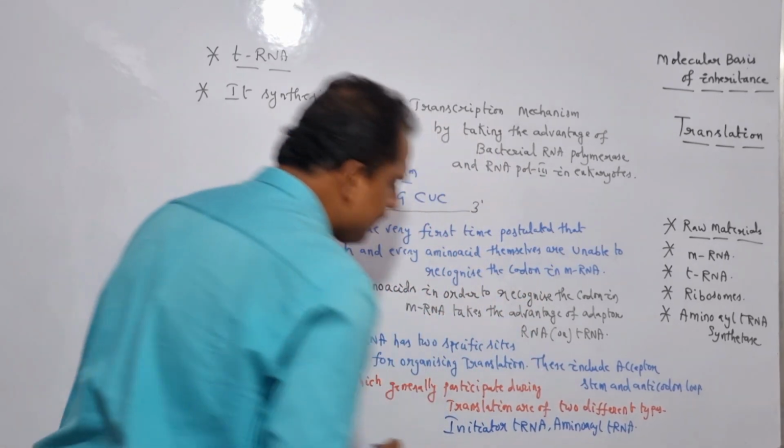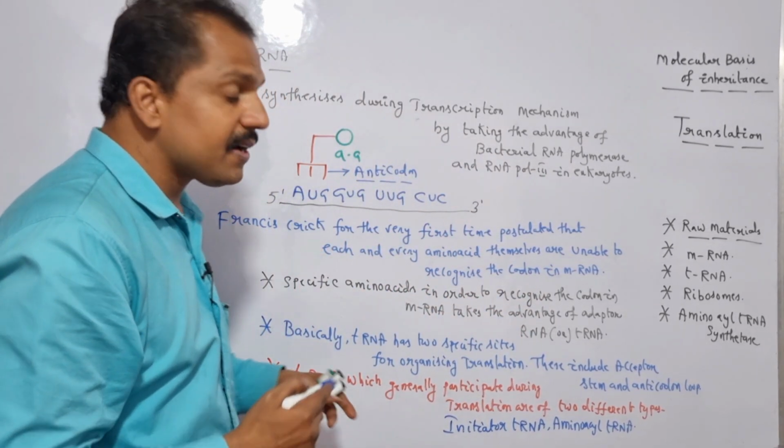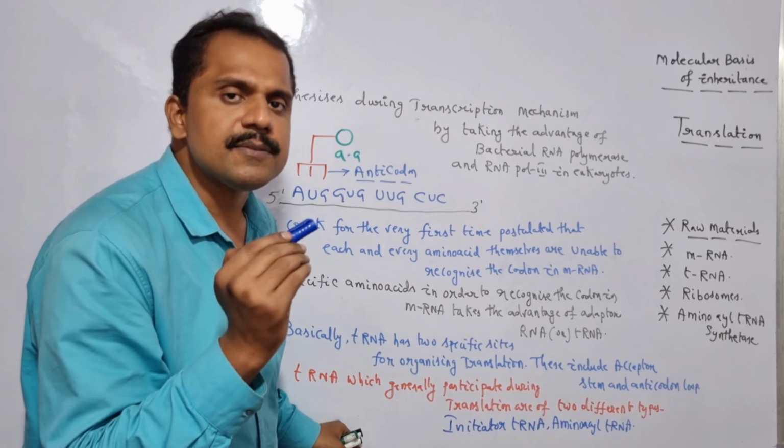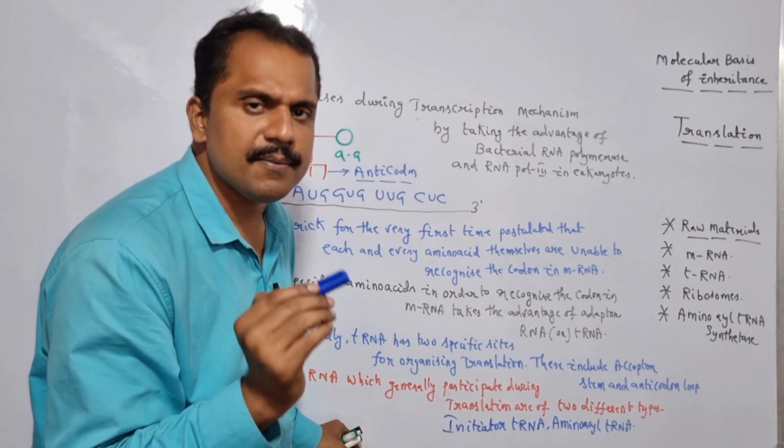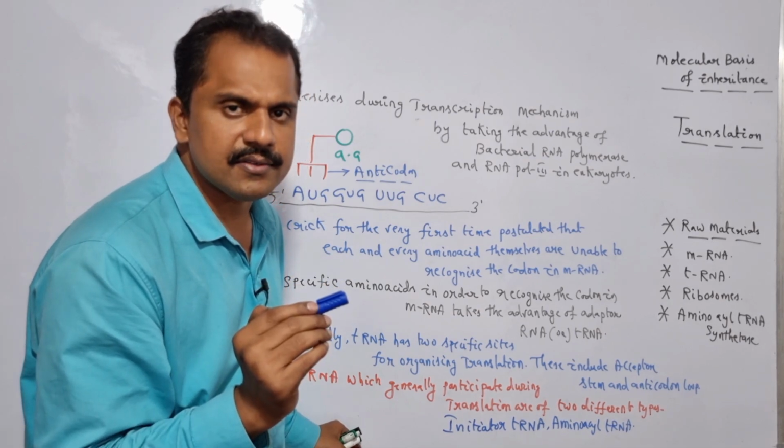So here, why is it termed as initiator tRNA? Because this is a specific tRNA which is responsible for initiating the translation mechanism both in prokaryotes and in eukaryotes. Is it clear?